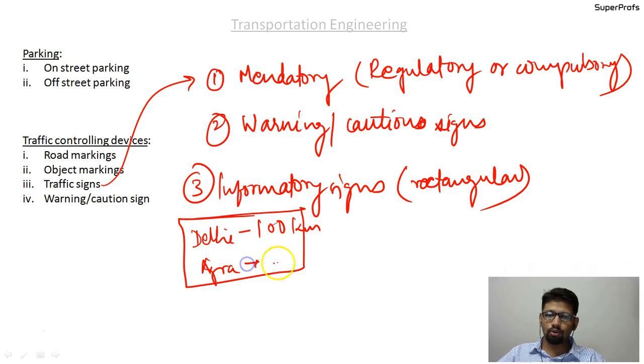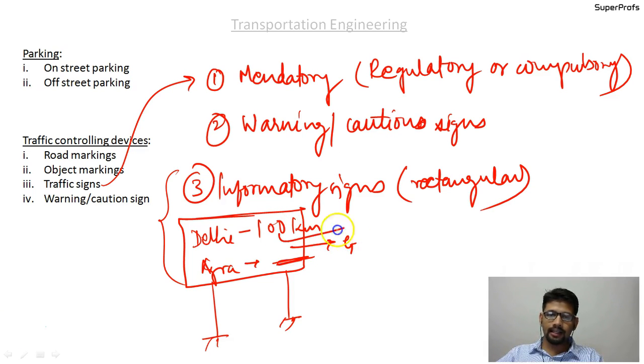So that is the information it conveys, and hence the name, the informatory signs. The color of the board is green, and the text that is written is in white. The border is also in white, as far as informatory signs are concerned.